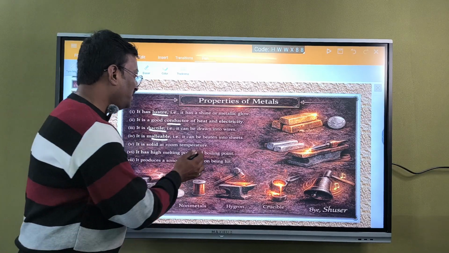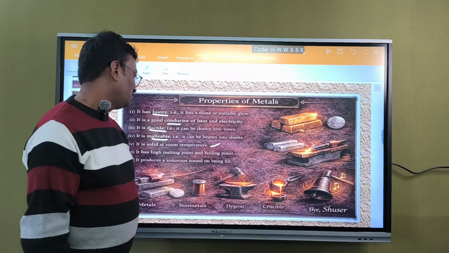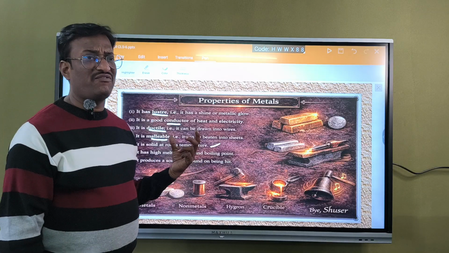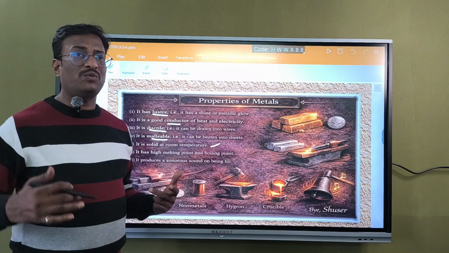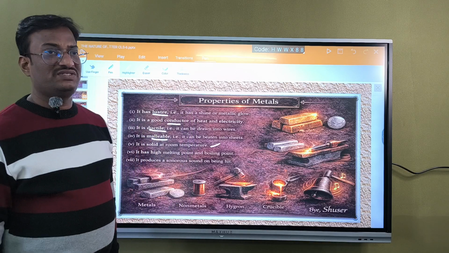Next, it is solid at room temperature. Generally, metals will be solid at room temperature. And it has a high melting point and boiling point. What is the meaning of high melting point and boiling point? In order to boil a metal or to melt a metal, we require a very high temperature.